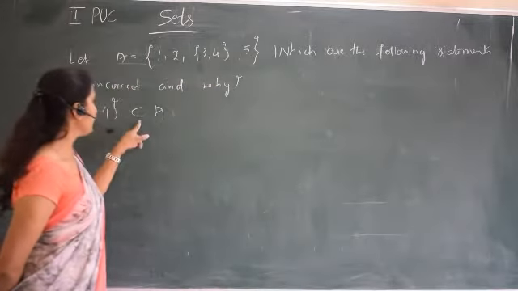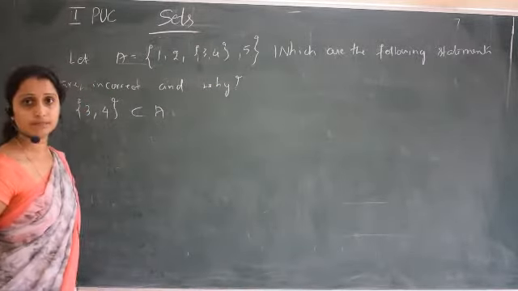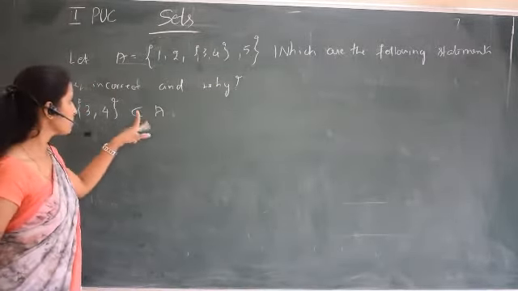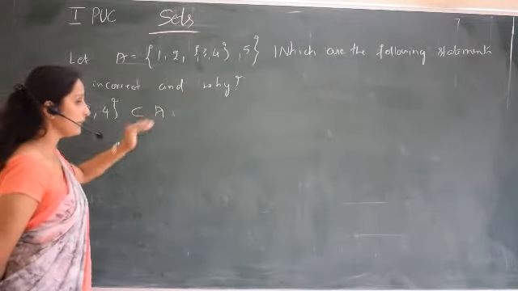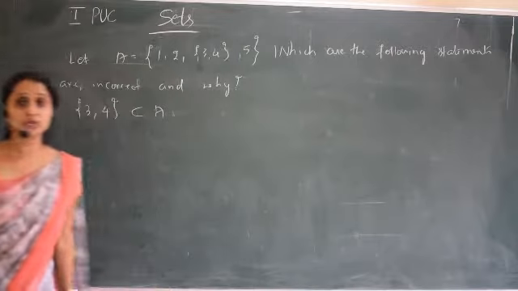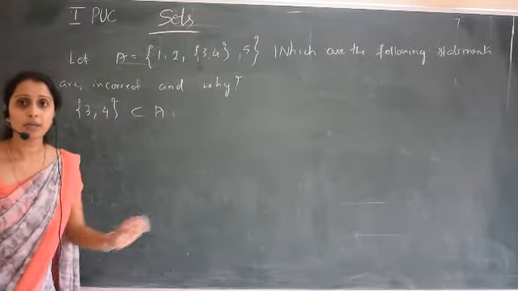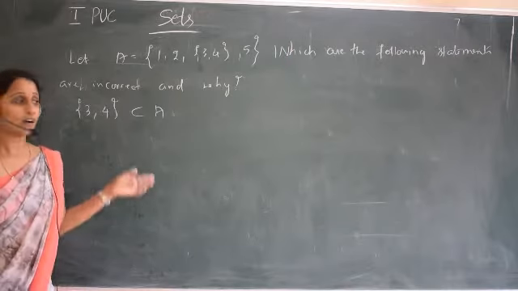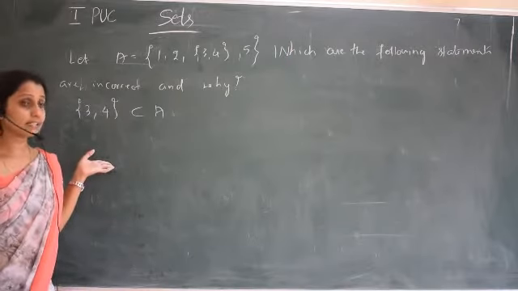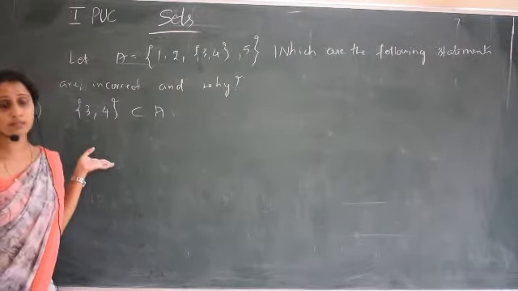So element belongs to A is possible, but element is contained in A is not possible. You should always remember: element belongs to A, and set is contained in A. That is what we have learned: a set is contained in one more set, and an element belongs to that.